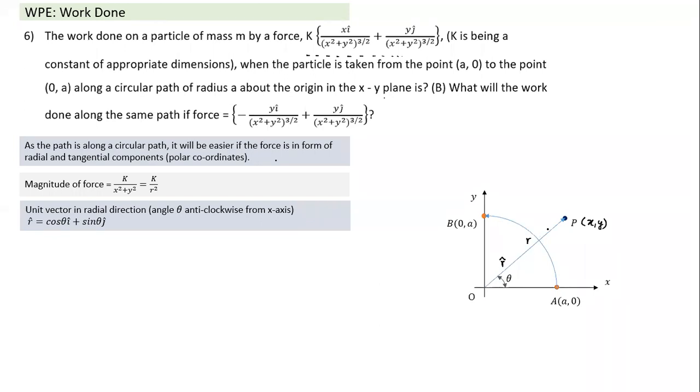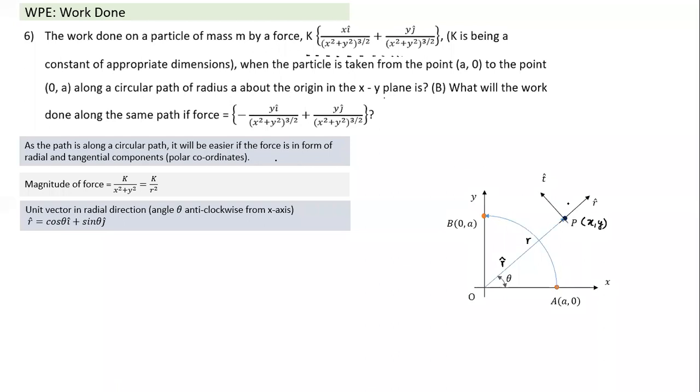For a unit vector, I divide the vector by its magnitude. If I take the magnitude as 1, the x component becomes cos theta and the y component becomes sin theta. So this is the unit vector making an angle theta in the anti-clockwise direction with the x-axis, which is very simple to understand. Just take the magnitude as 1, then the x component and y component. So the r vector is cos theta i cap plus sin theta j cap. But I'm interested in one more thing. I'm interested in the tangential vector also. Which tangential? There are two directions possible.